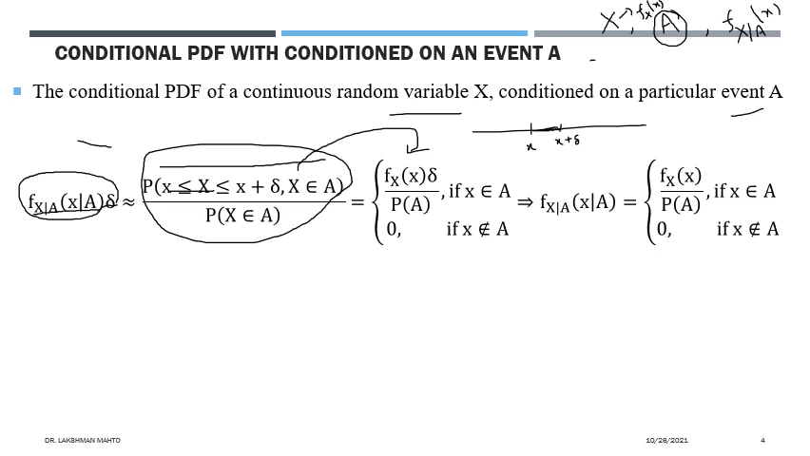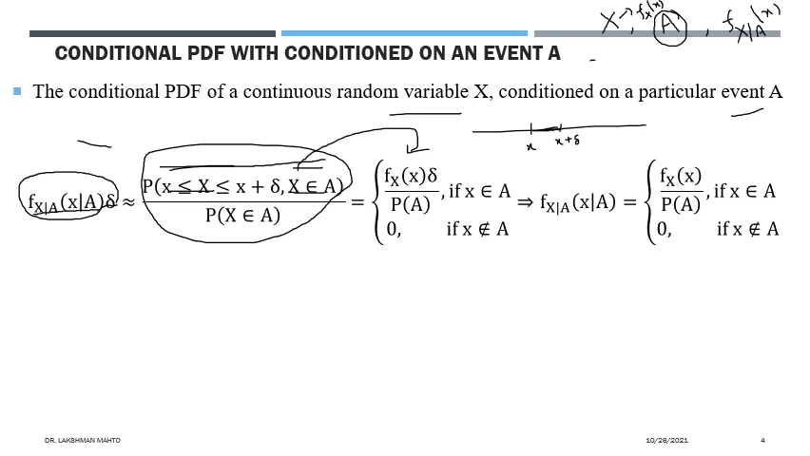In the other scenario, suppose there is no common element between the event X belongs to A and the event X falling between X and X plus delta. Then this joint event would be the empty set phi, and the probability of phi is 0. So in that case we can simply say that this probability will be 0, and hence this ratio would be 0.